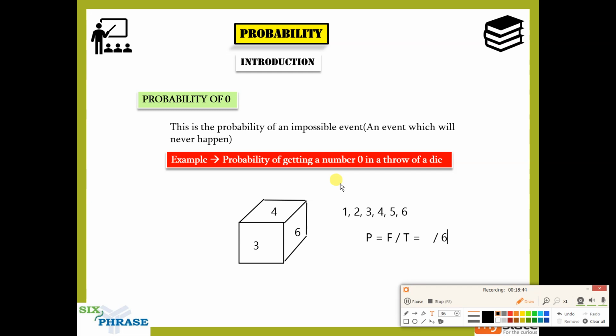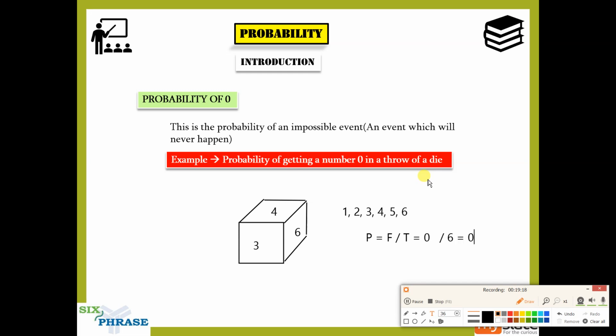Because it is derived from the question, which says the probability of getting a number 0. Whatever is mentioned in the question becomes the favorable outcome. So because we don't have a 0 here, our favorable outcomes become 0. So 0 by 6 will give you 0, right?